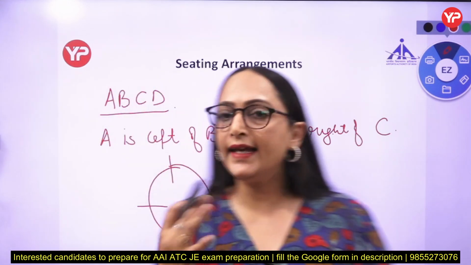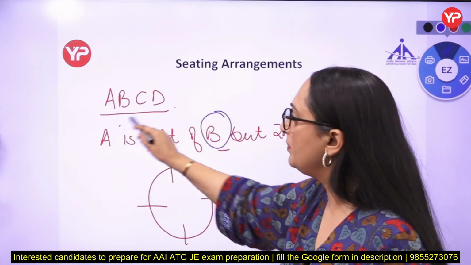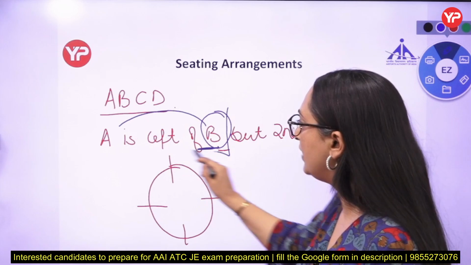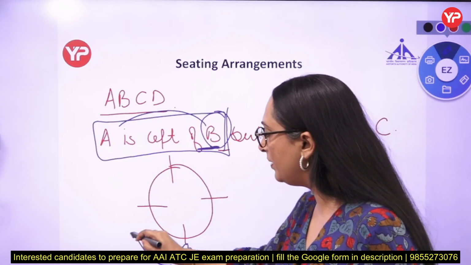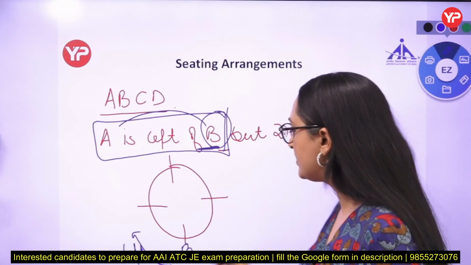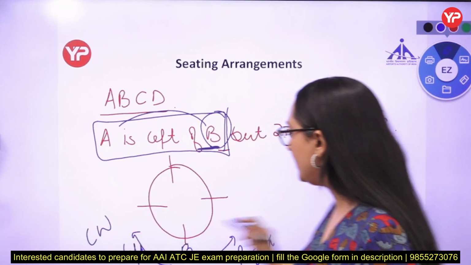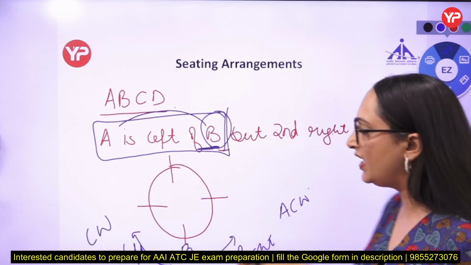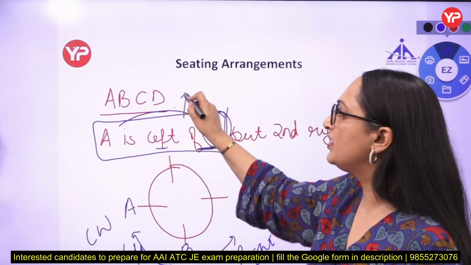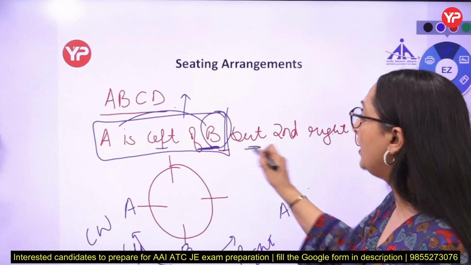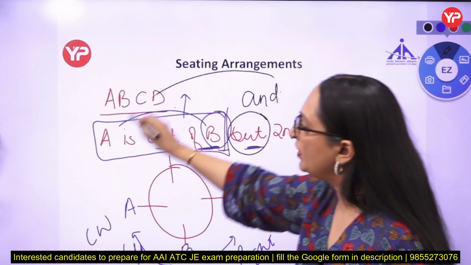He is saying that A is left of B. That means we can start our question with this line only. A is left of B, so B is sitting here. Left of B means this is the left side, this is the right side. So left means clockwise direction, right means anti-clockwise direction. So A is sitting immediate left of B. Clear? Now, if "but" or "and" is there, we are talking about A only.